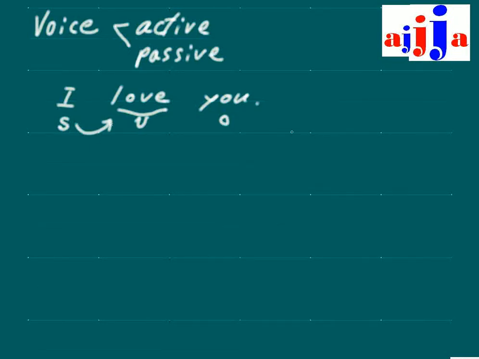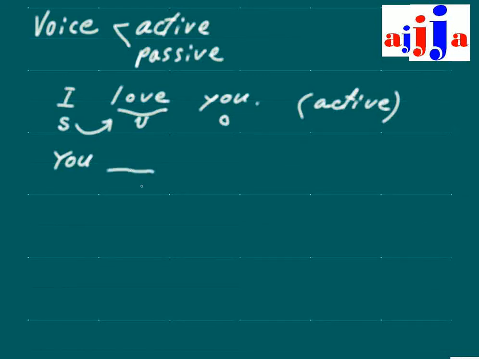That's why we call this one active. See, this one is active. Active voice. So, how are you going to change this one to the passive voice? Oh, that's right. So you know this one already, I hope. You put this object first, which is you.